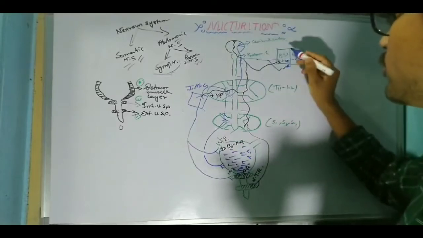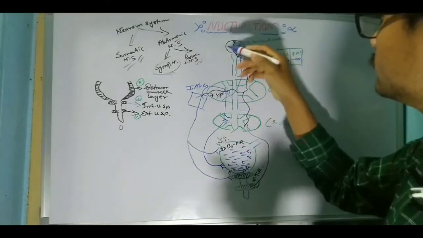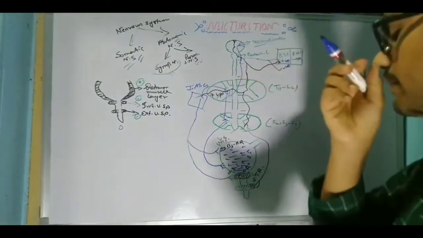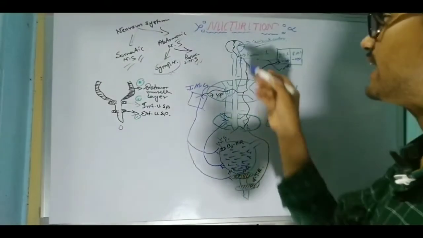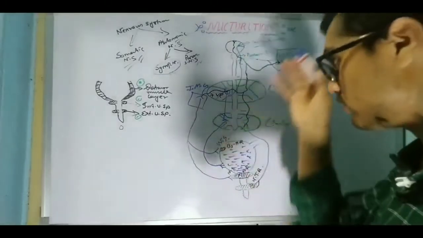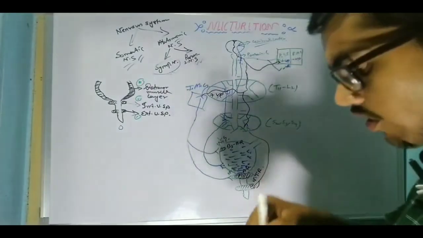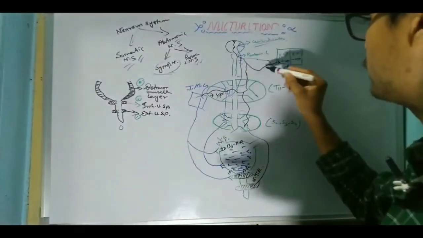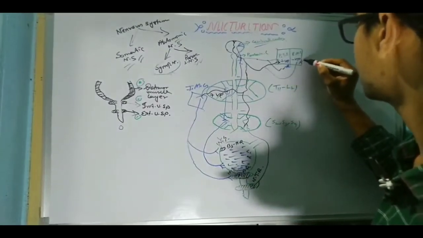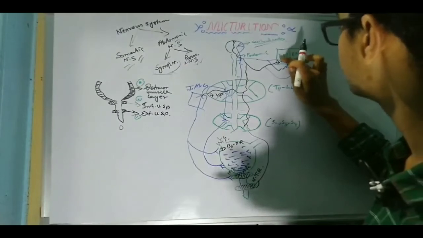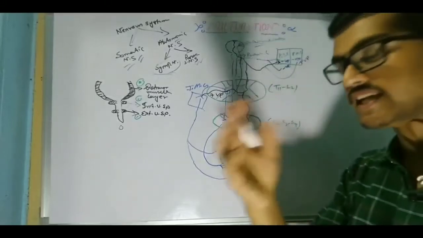It will just suppress the pontine storage center, and the other portion goes into the cerebral cortex, which recognizes that the bladder has become full with urine and we have to excrete the urine from our body. At that time, the decision of the cerebral cortex will pass through the motor nerve, and this motor nerve is responsible for the activation of the pontine micturition center, and it will further suppress the pontine storage center and activate the pontine micturition center.